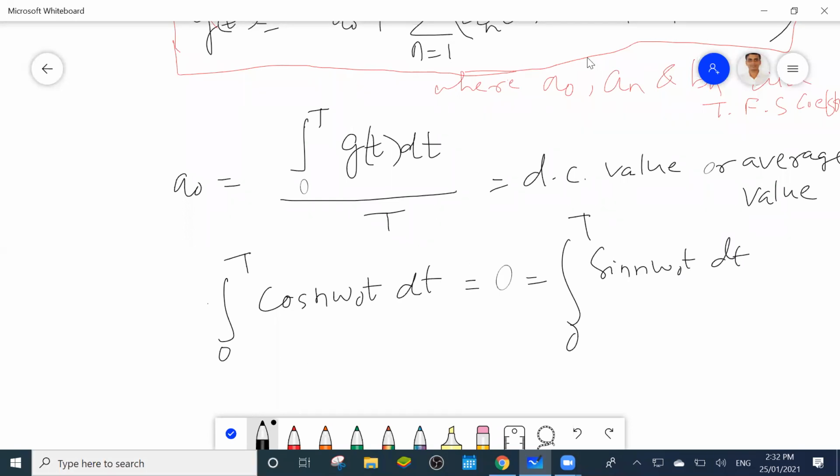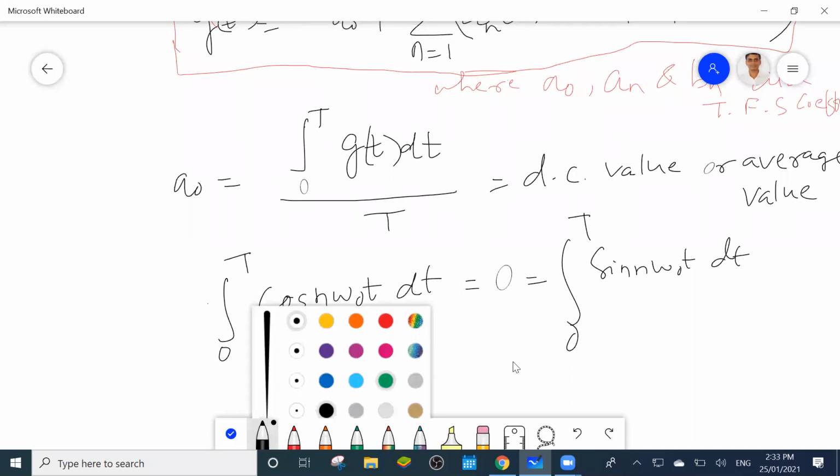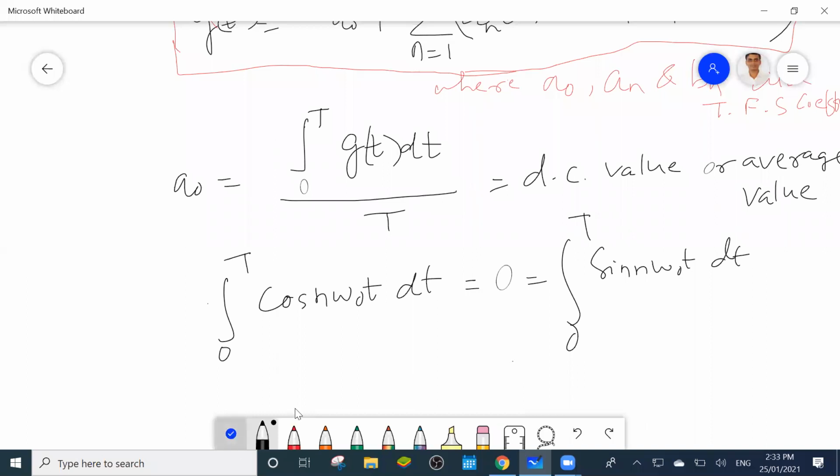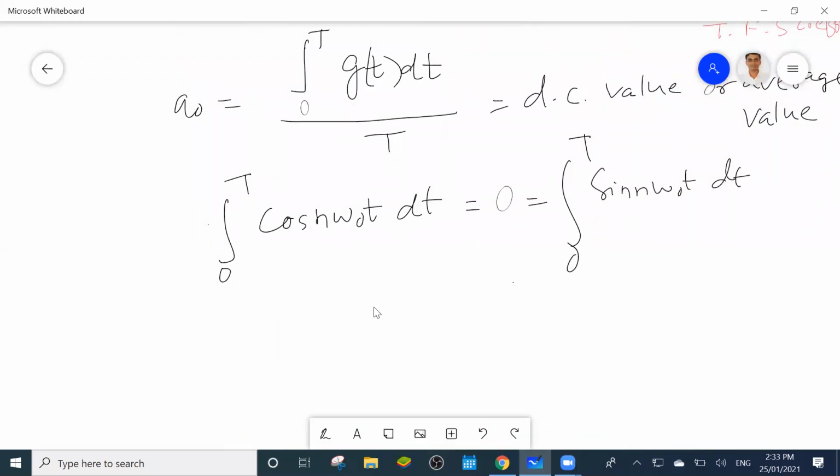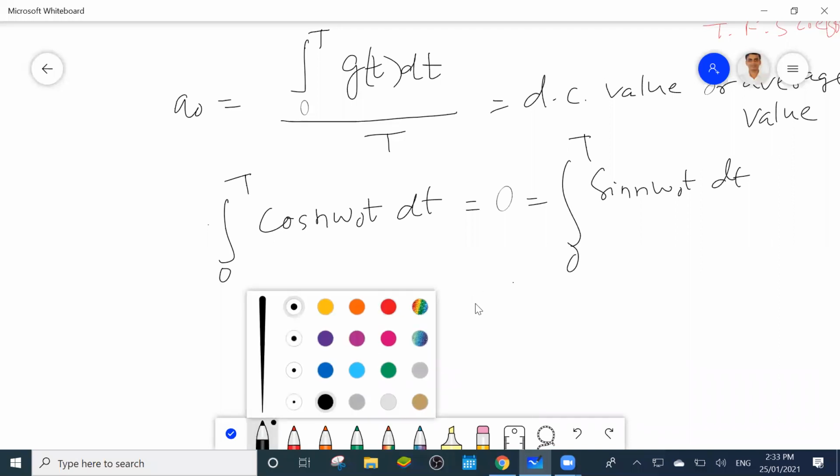That's why in the above two terms, the summation part becomes 0, and we get only a0 equal to 1 by T. So this is the proof. Do you want the proof of how you got a0? This is not required in DCT. If you want proof, then tell.